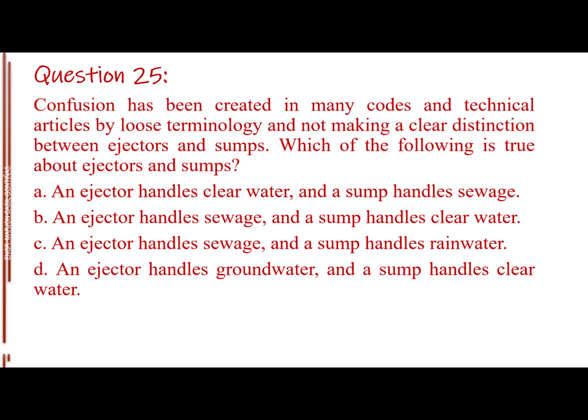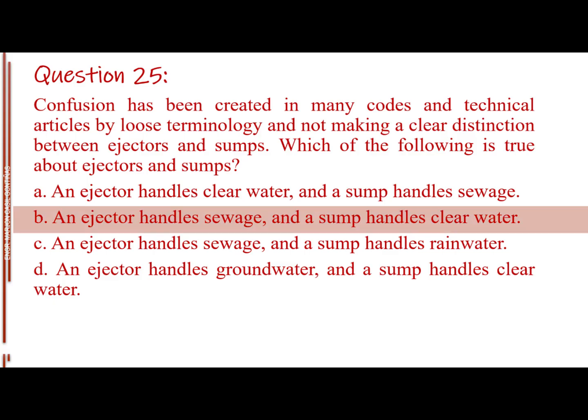Letter C, an ejector handles sewage, and a sump handles rainwater. Letter D, an ejector handles groundwater, and a sump handles clear water. The answer is letter B, an ejector handles sewage, and a sump handles clear water.